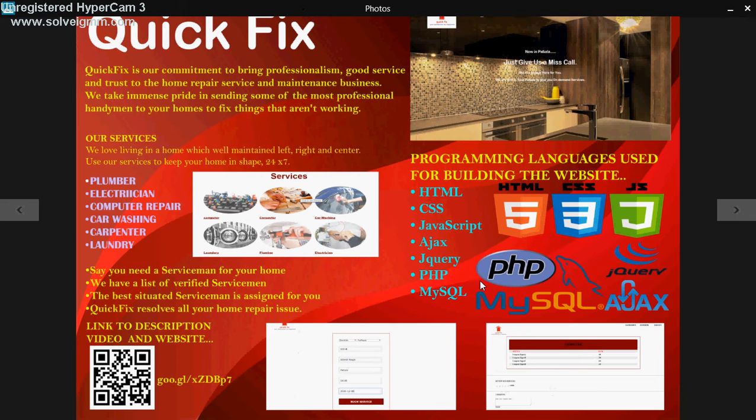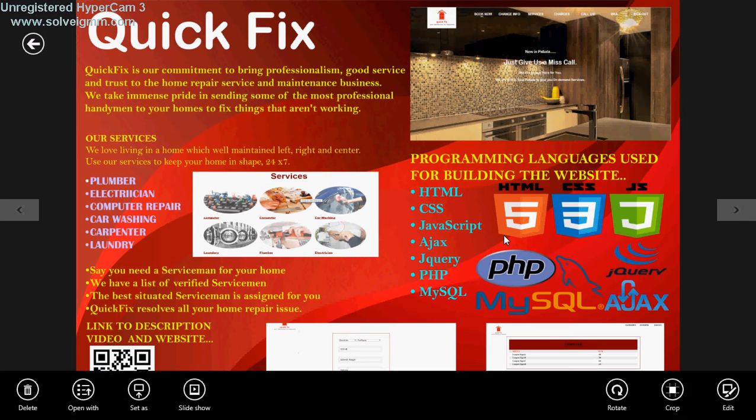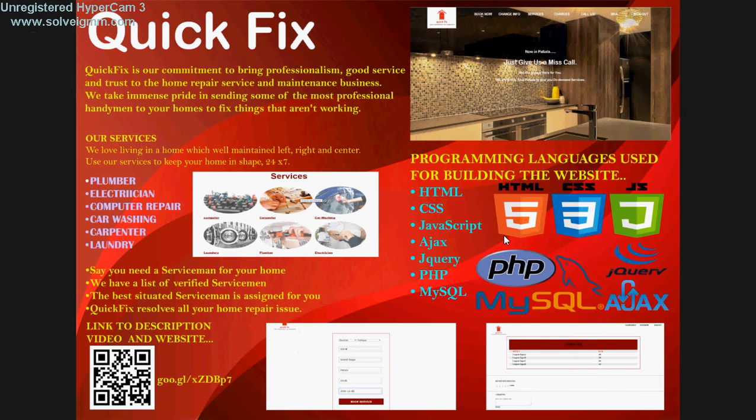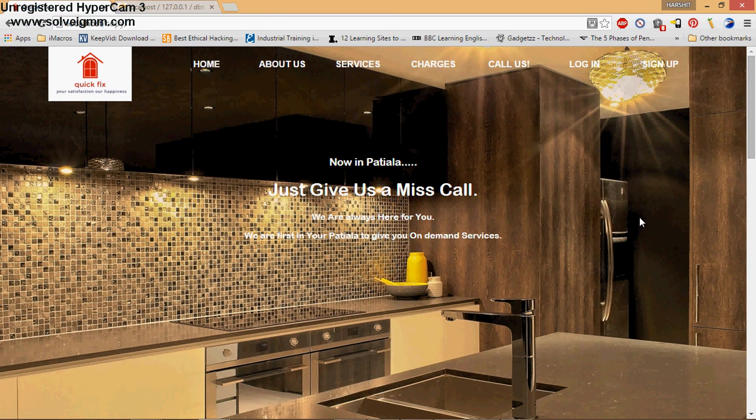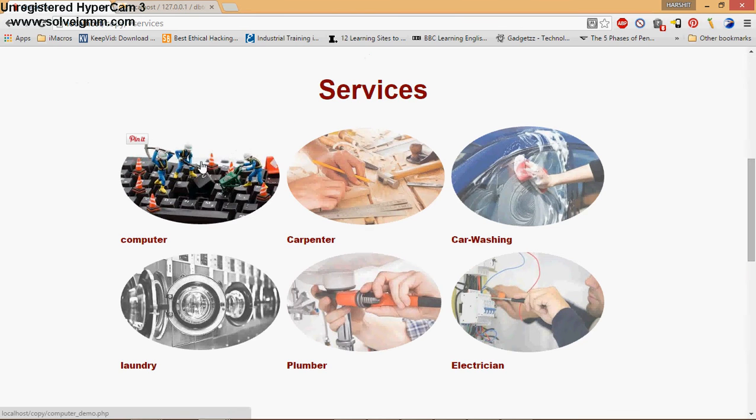And we are going to tell you about Quick Fix. This is our IMS project which works on HTML, CSS, JavaScript, jQuery, Ajax, MySQL, and PHP. This is the front page of our website, Quick Fix, which provides on-demand services like computer services, carpenting services, car washing, electrician, plumbing services, and laundry services.